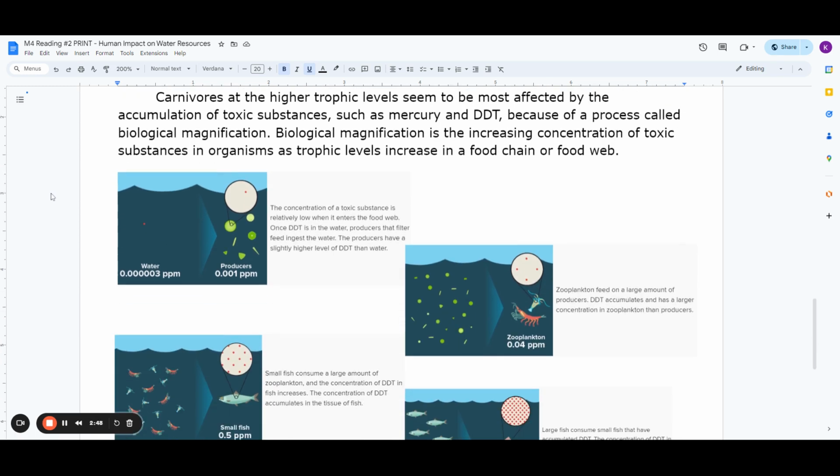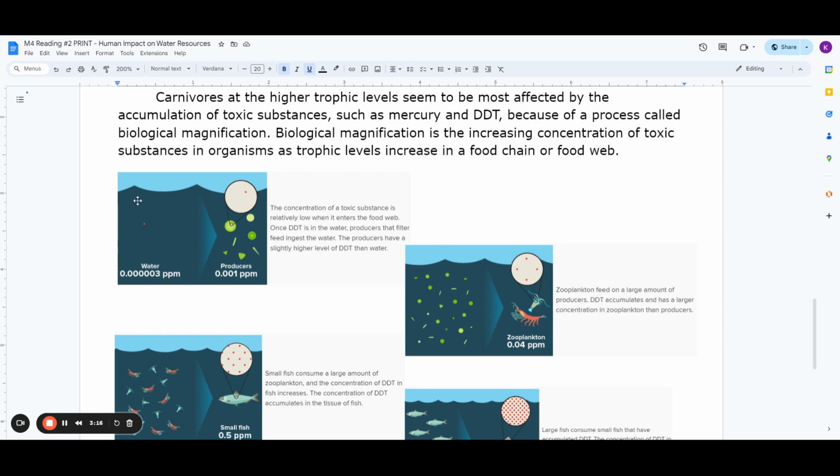Carnivores at the higher trophic levels seem to be most affected by the accumulation of toxic substances, such as mercury and DDT, because of a process called biological magnification. Biological magnification is the increasing concentration of toxic substances in organisms as trophic levels increase in a food chain or food web. Our first image here.